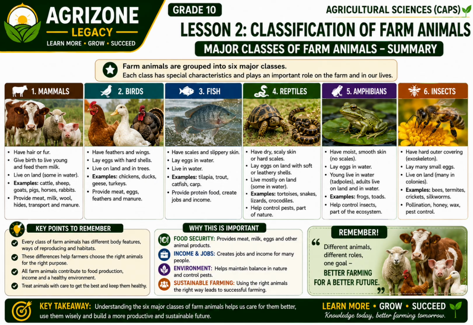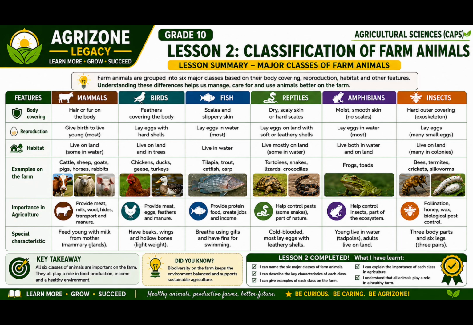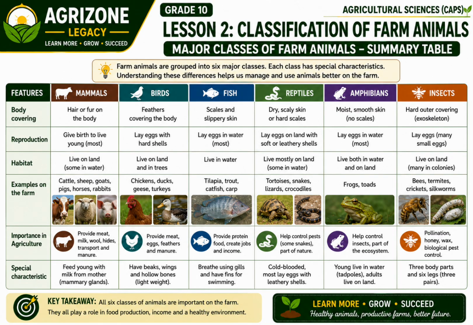Now, let us check our understanding. Question 1. What is classification of farm animals? It is the process of grouping farm animals into different classes according to their shared characteristics and body features. Question 2. Can you name the 6 main classes? They are mammals, birds, fish, reptiles, amphibians, and insects.